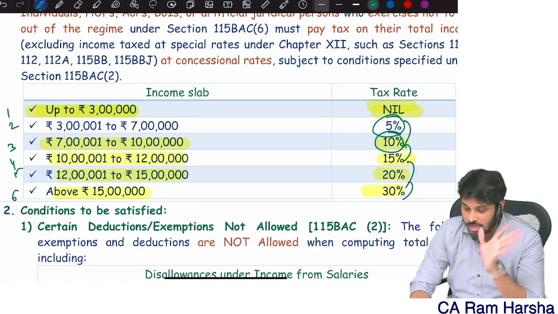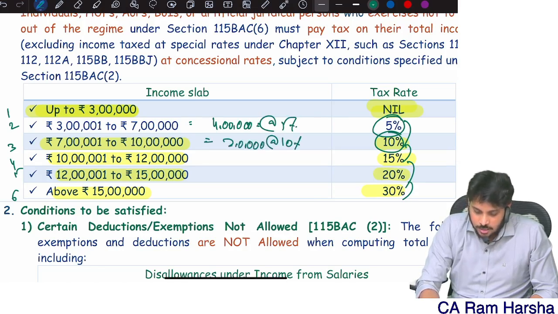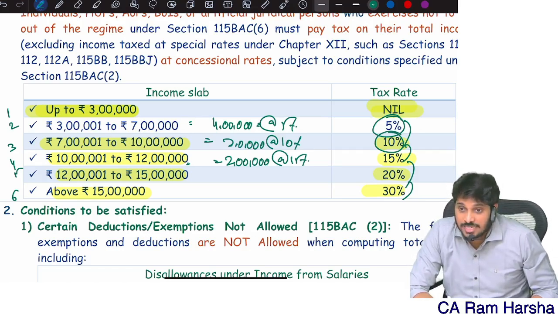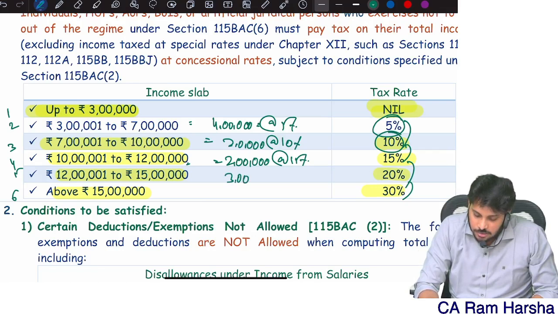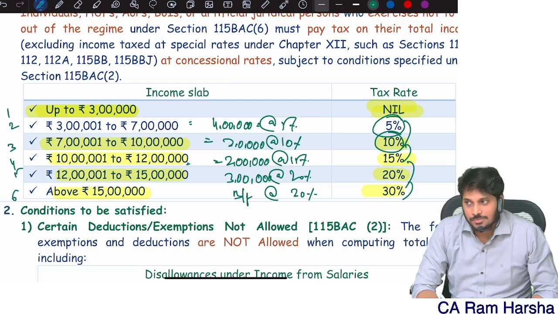Now, 3 to 7 lakhs means 4 lakh, which is taxable at 5%. 7 to 10 means 3 lakh, which is taxable at 10%. 10 lakh to 12 lakh, only 2 lakhs is there here. Be careful: 15% tax rate is only on a maximum of 2 lakhs. Beyond 12 up to 15, 3 lakh, which is taxable at 20%. Beyond 15, whatever balancing figure is there is taxable at 30%. Able to understand?